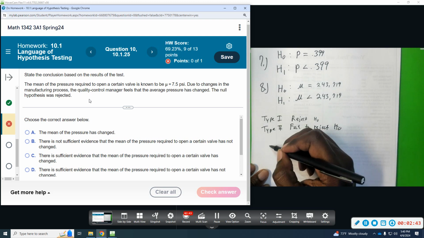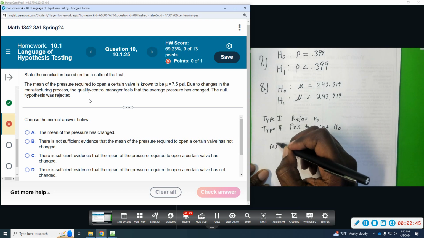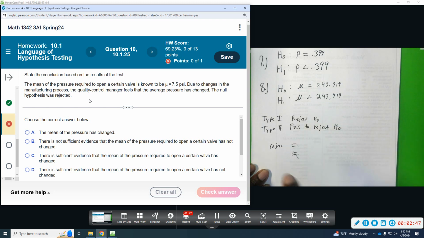We reject that it's equal, which means we think that it has changed. Either it's greater or smaller. We didn't say which one, but we just said that it has changed. So the mean pressure has changed. We don't say that. We either say we have enough evidence or we do not have enough evidence. So be aware of that language as well.